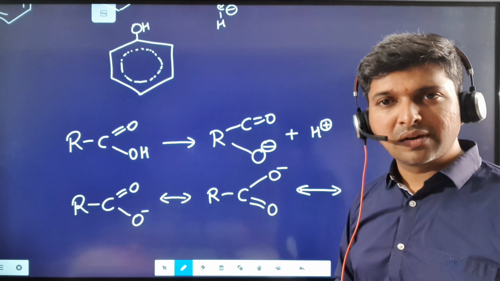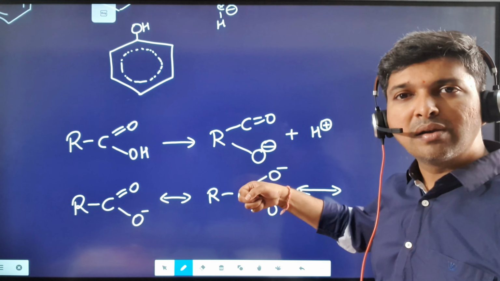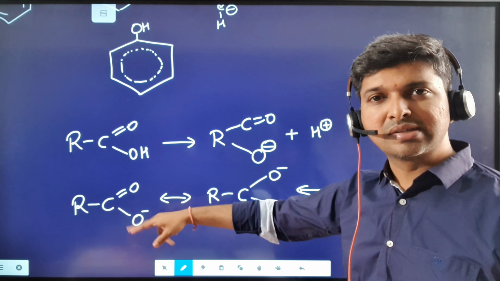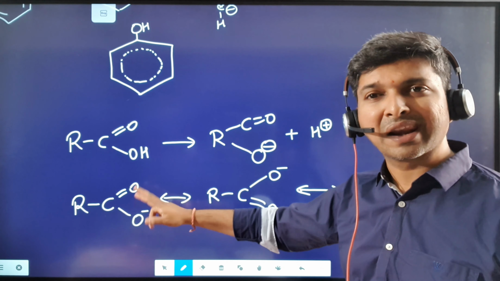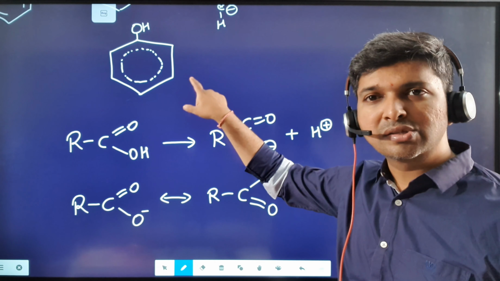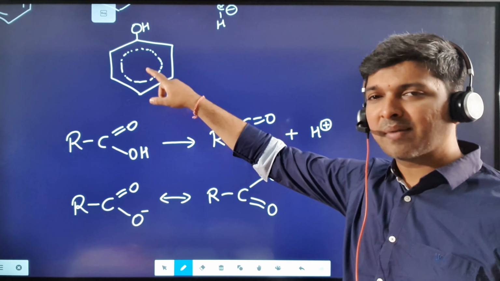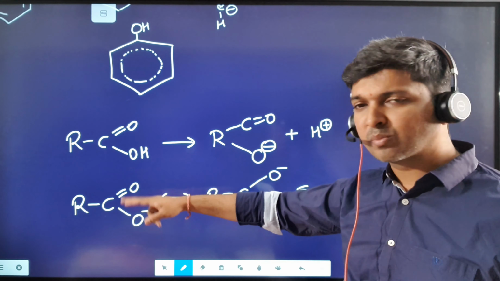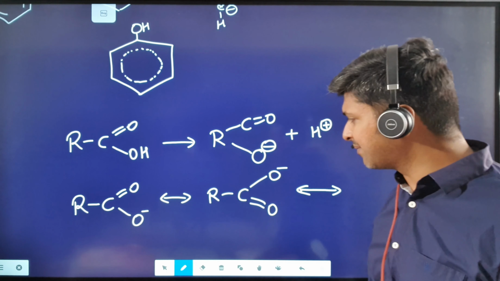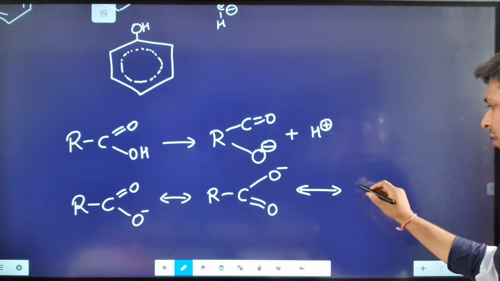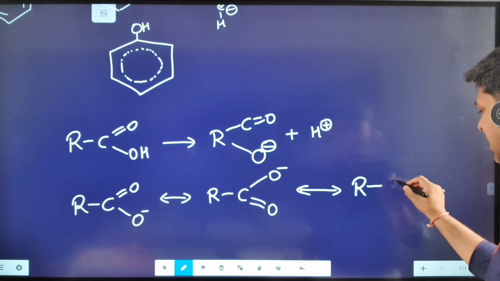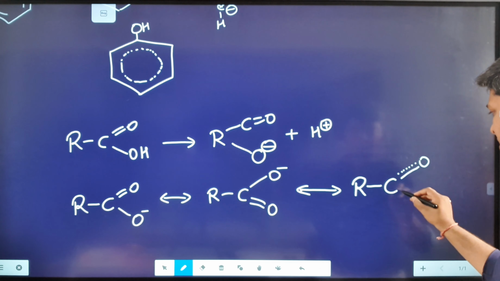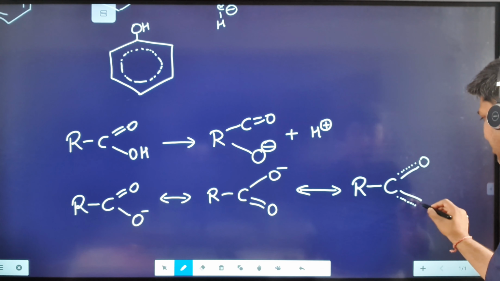So what happens if the electronegativity of oxygen is more? It pulls back the double bond much faster. So if you see over here, the double and single bonds swing between the 2 oxygens rapidly. Okay, here they are swinging, but the swinging is slow. The migration of electrons between the carbons is slow because carbon is less electronegative, but the oxygen is more electronegative, and the electrons migrate rapidly. The double bond migrates rapidly between both the oxygens, resulting in the partial double bond character between both the oxygens.